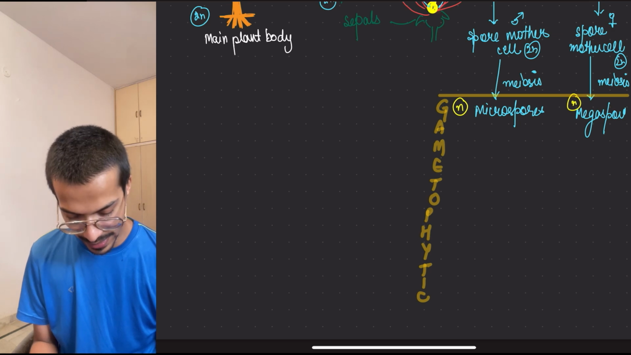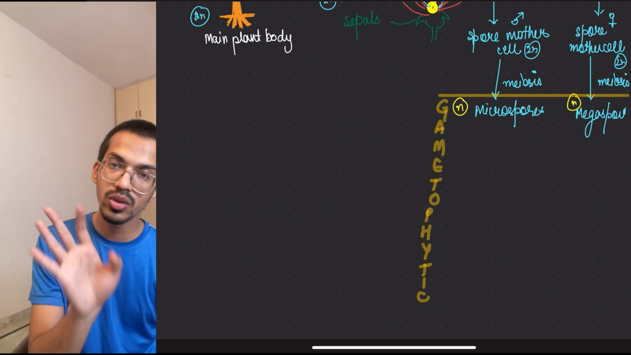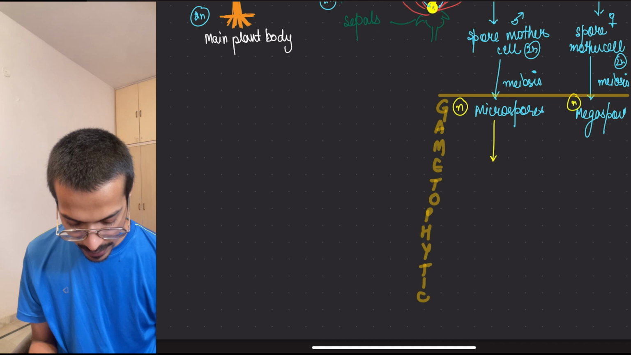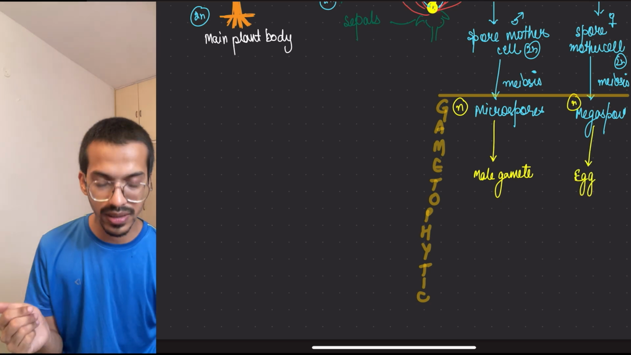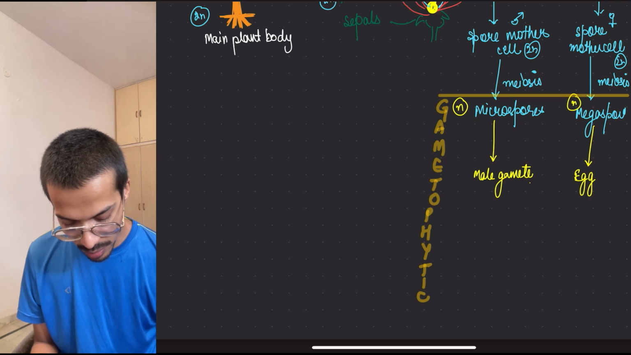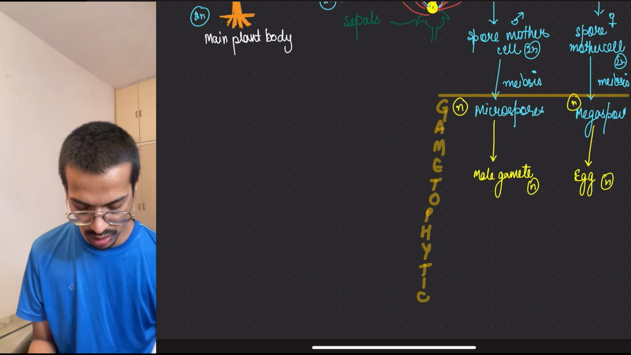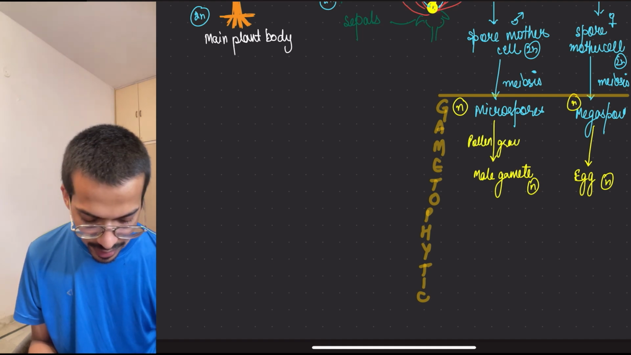Let's come back. As this microspore is there, it will undergo a process and form your male gamete. Meanwhile, the megaspore will form the egg, that is the female gamete. Now these male and female gametes would be N. Before this, they will be present inside a structure. Here it is called the pollen grain, and here it is called the embryo sac.